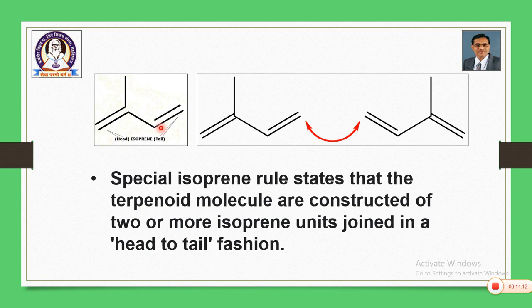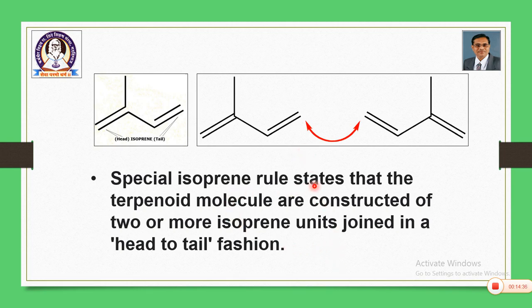2-methyl-1,3-butadiene. In this structure there is one head and one tail. So, 2 molecules are bonded together from head to tail position, head, tail, then the tail is connected again to the next head position. So, systematically you can write these structures.